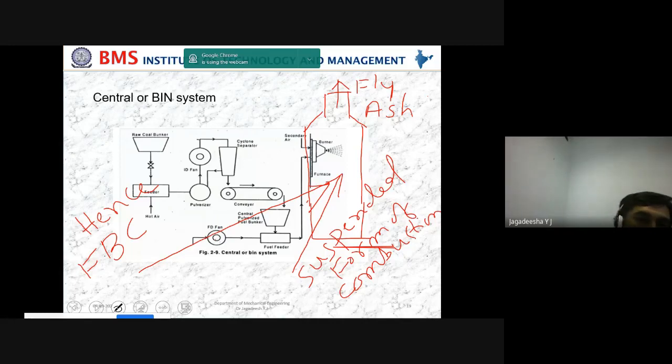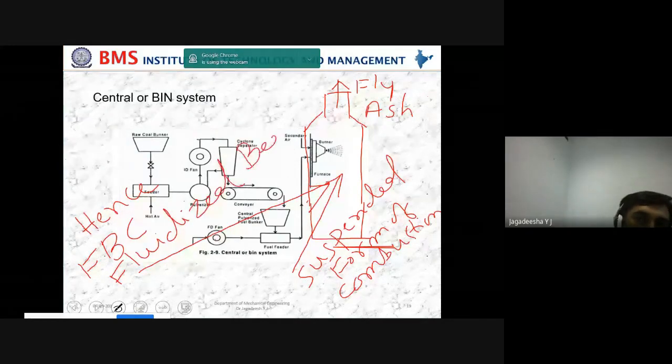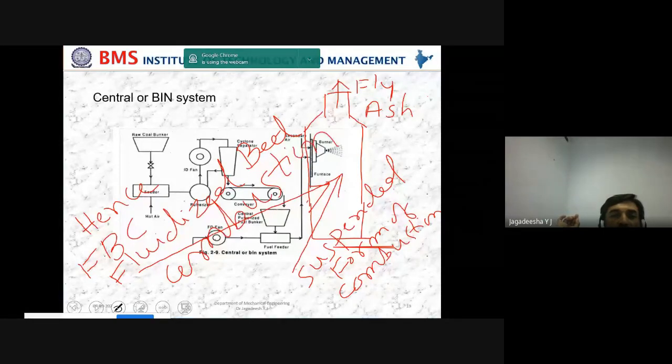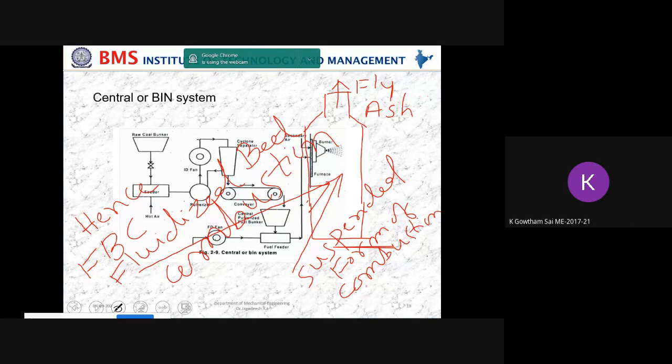FBC means fluidized bed combustion. What is FBC, Gautam? So, fluidized bed combustion.